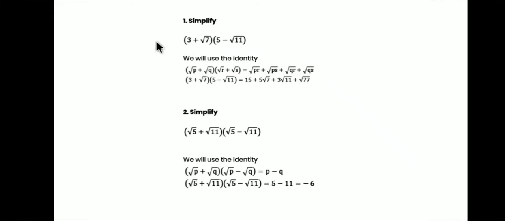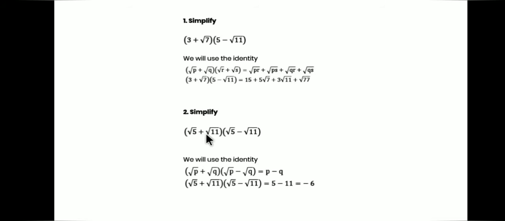Let us take some examples. If we want to simplify 3 plus root 7 into 5 minus root 11 using the identity root p plus root q into root r plus root s is equal to root pr plus root ps plus root qr plus root qs, our sum becomes 15 plus 5 root 7 plus 3 root 11 plus root 77.